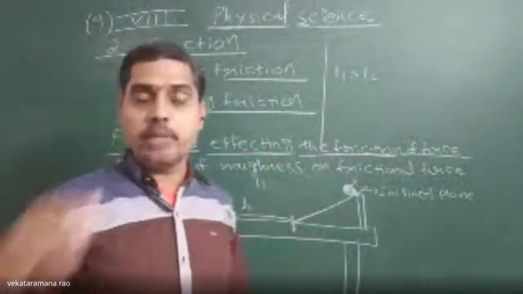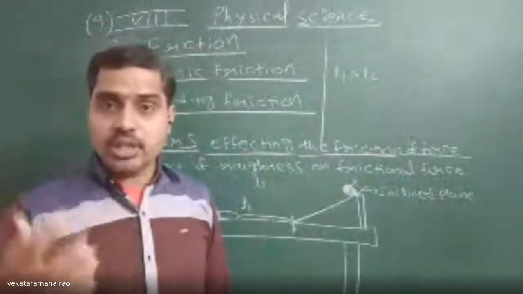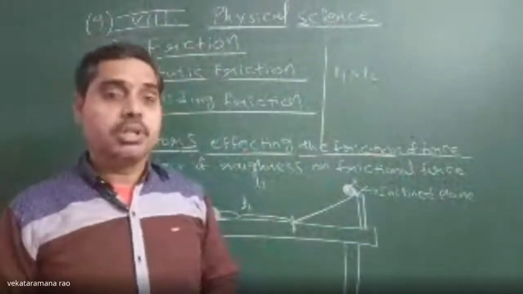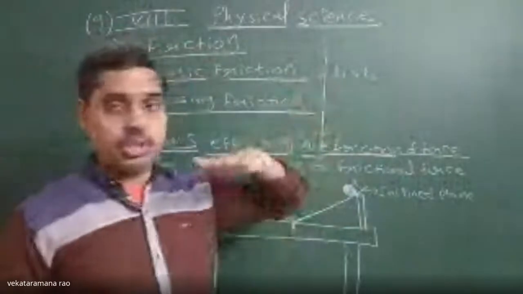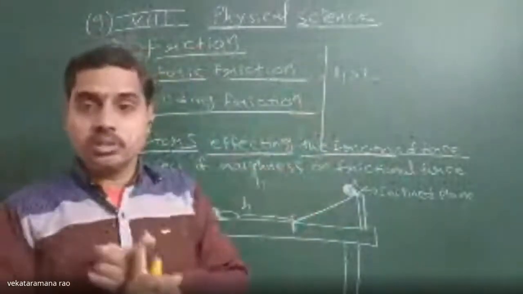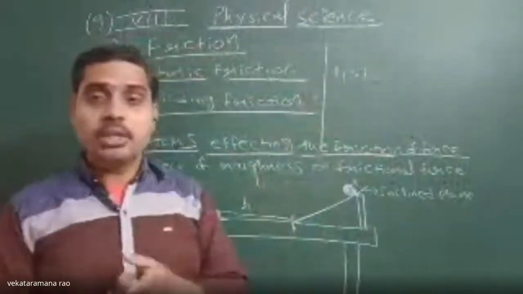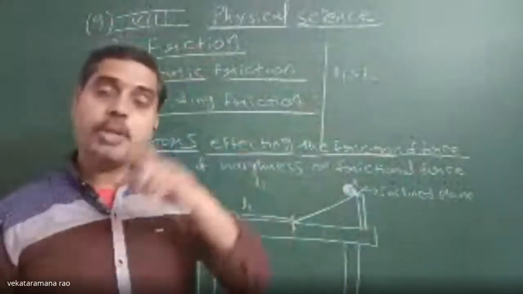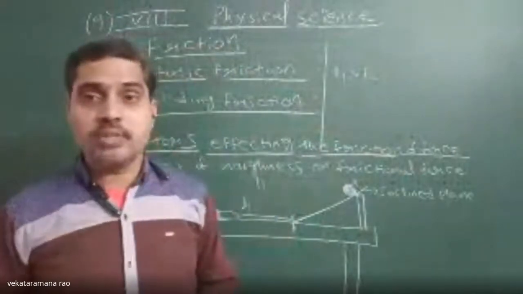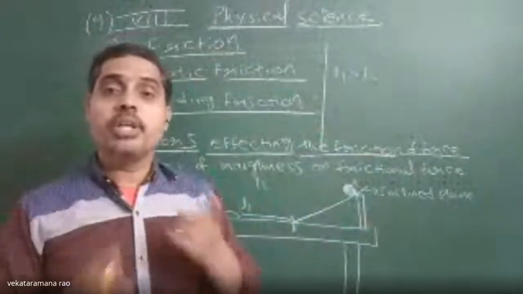Because of these irregularities, what will happen? The motion of this marble will be interlocked. The surface of the marble and the ups and downs or irregularities of the surface on which it is moving will be interlocked.